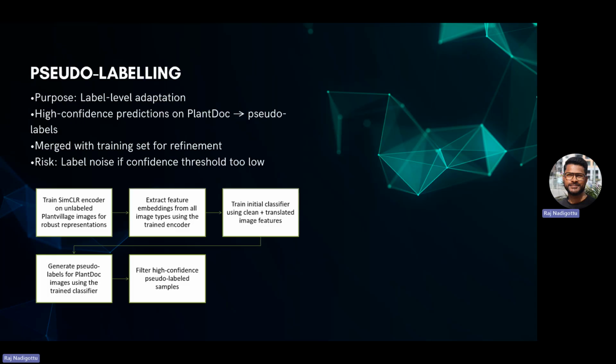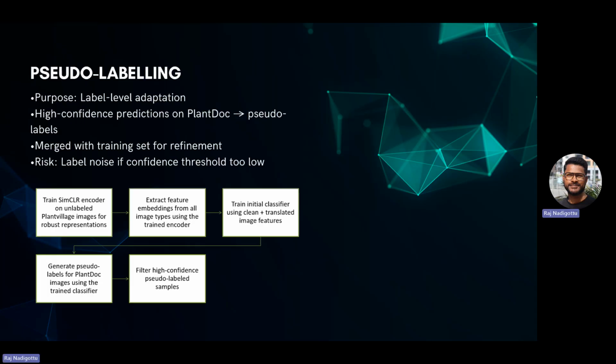So by giving the pseudo labels to it, the model will get some peek into the real-time images as well. So our hypothesis is that this way the model could even perform better. But there are some risks, such as pseudo labeling would include some label noise as well, which we have to be careful with.